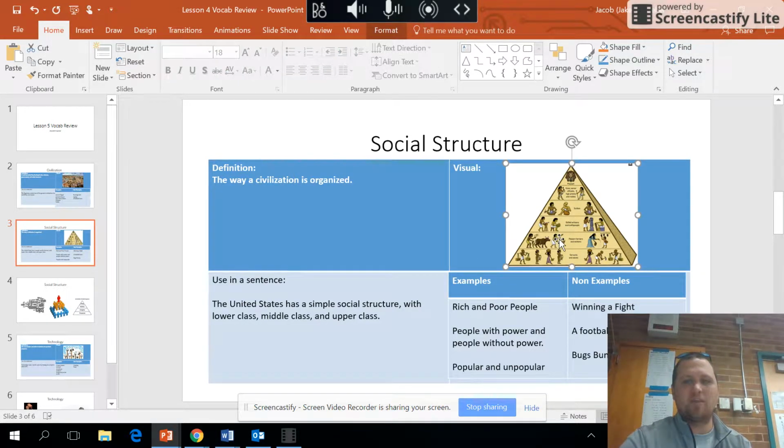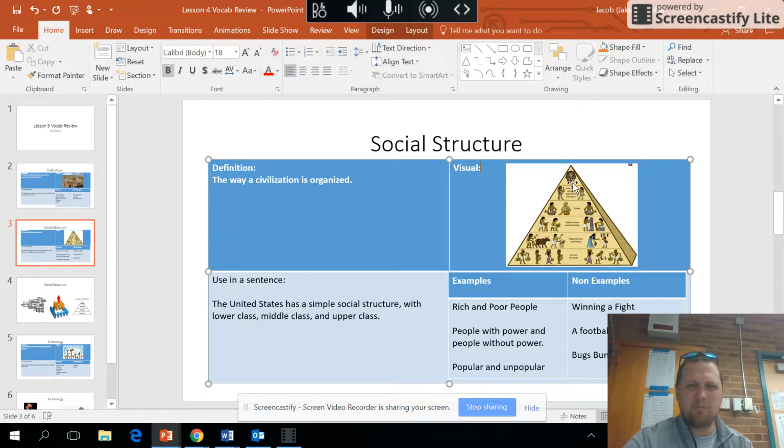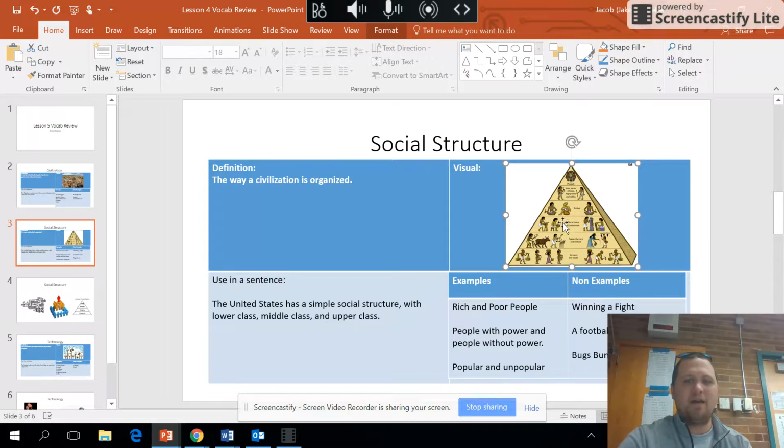So this image on the upper right, I think helps a lot because you have people that are always at the top, people that control the most, people that have the most wealth, people that really have the most power in any civilization. And then as you go down the pyramid, right, you have people that have less power. So typically at the very bottom are the people in your society who have no power whatsoever, and everything kind of leads up to the top.